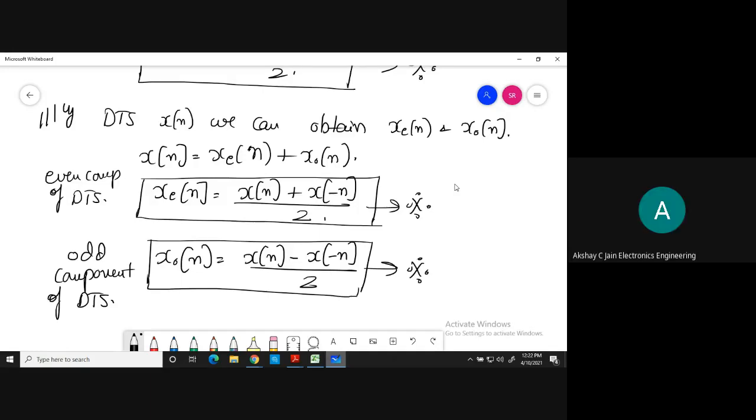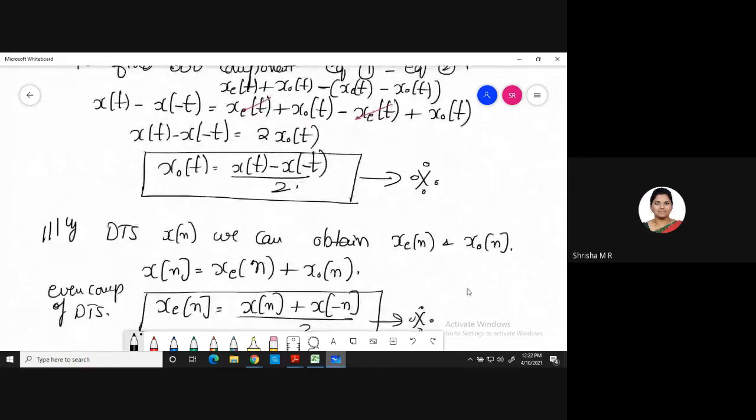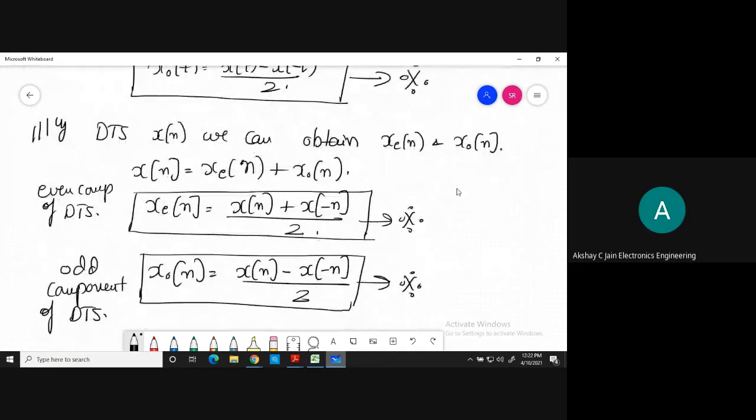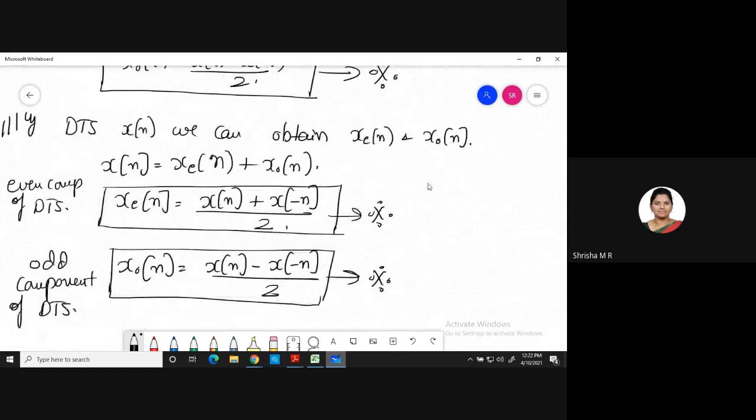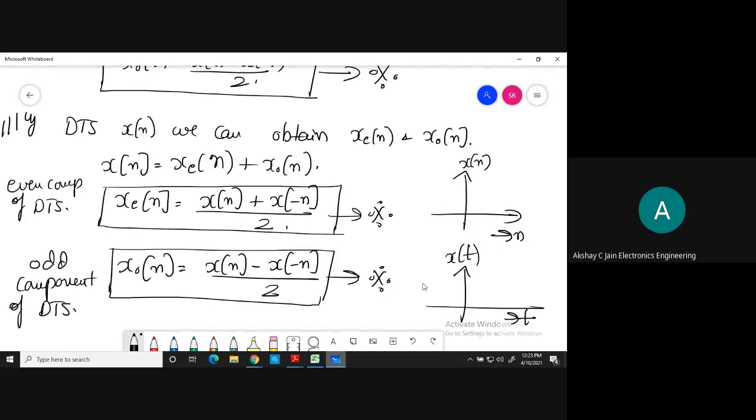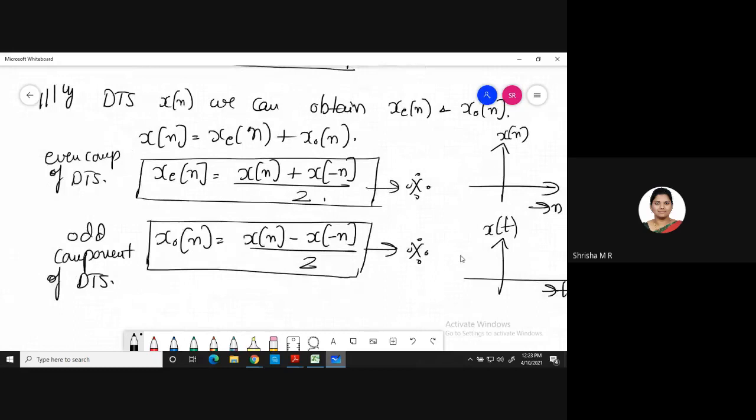Ma'am, in a continuous signal, t represents time period, right? Yes. And in discrete, what does n mean? n means samples, the number of samples. That is also time with respect to n. For continuous, you have x of t, and this is time. For discrete, this is n samples. N is also time only, but we call it samples. Clear, everyone?